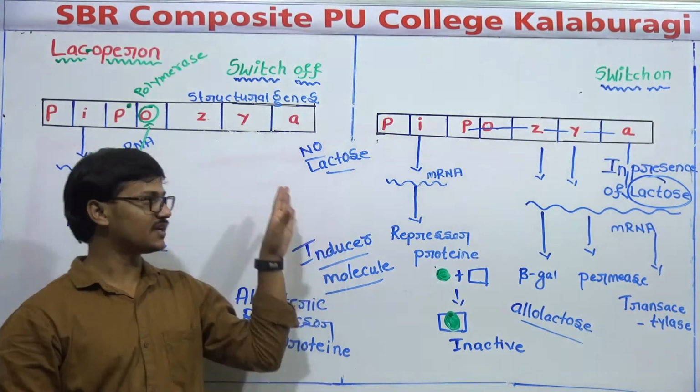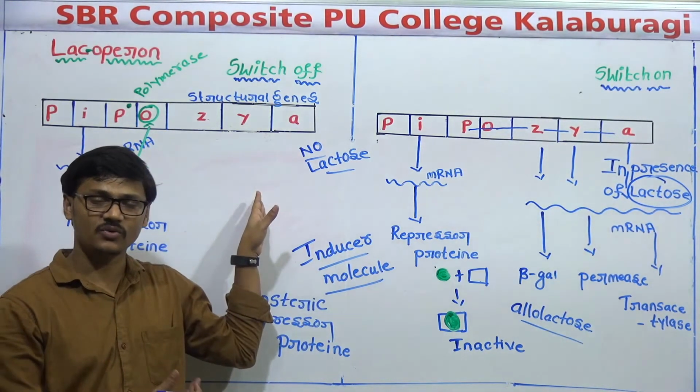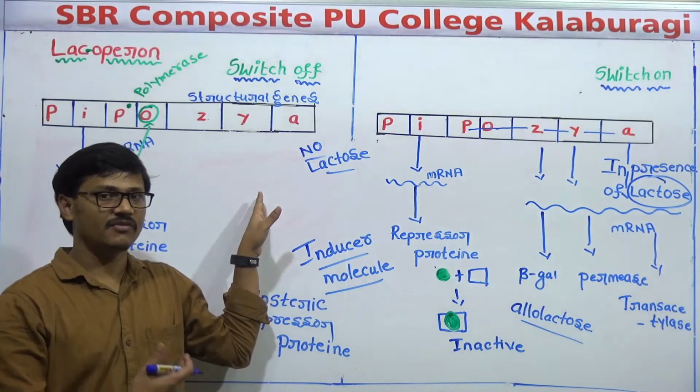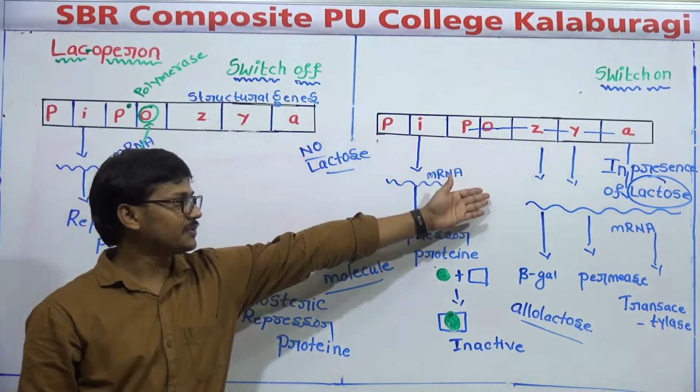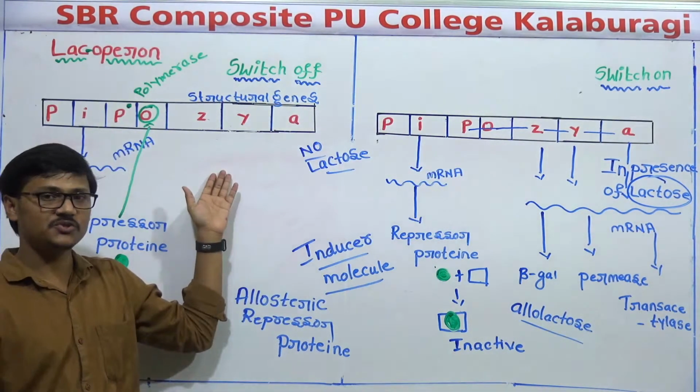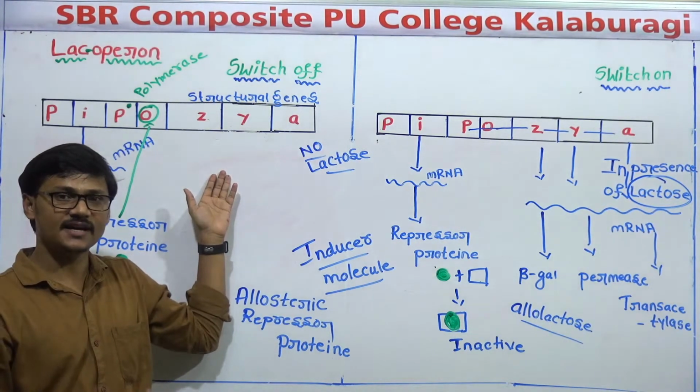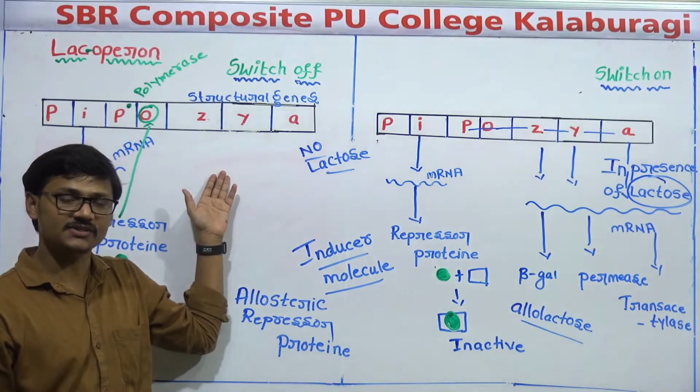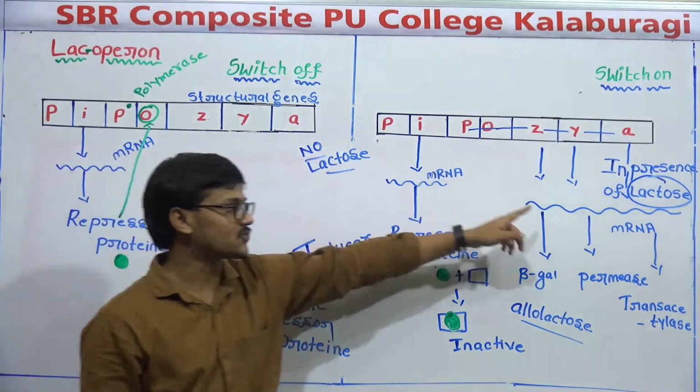Right? So here the gene is being regulated. How is this operon being regulated? When lactose is present, it is expressing. When lactose is not present, it is not expressing. So who is deciding here? The gene expression is under the control of lactose.